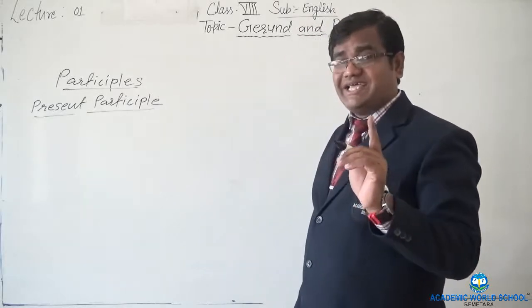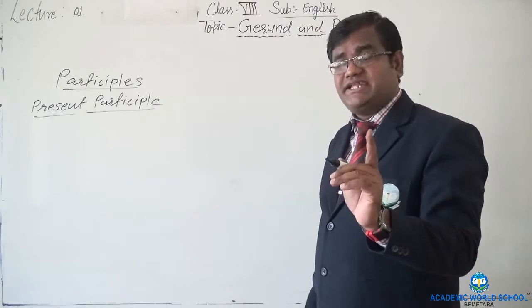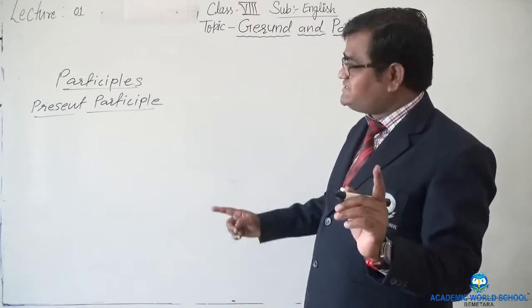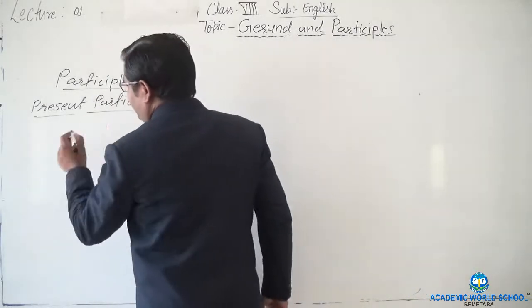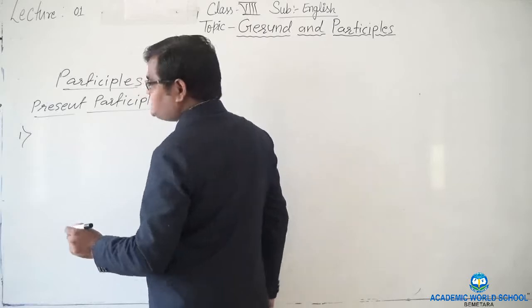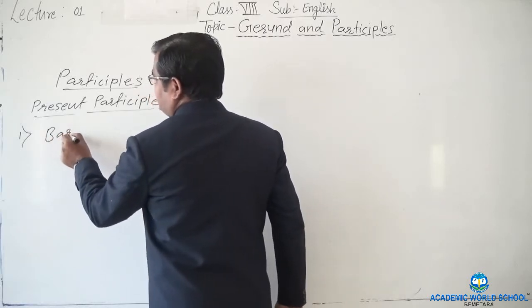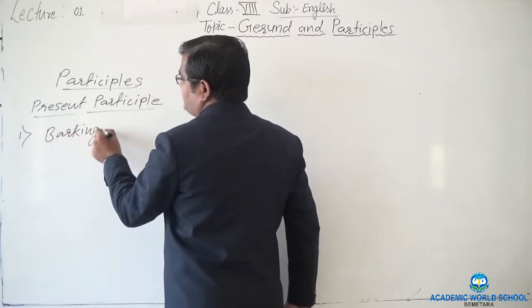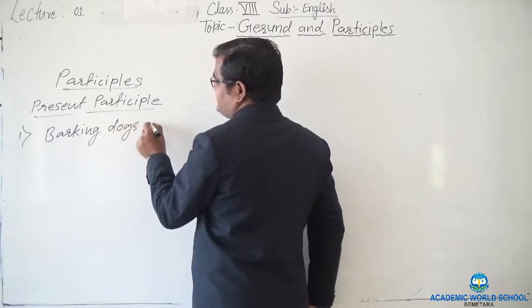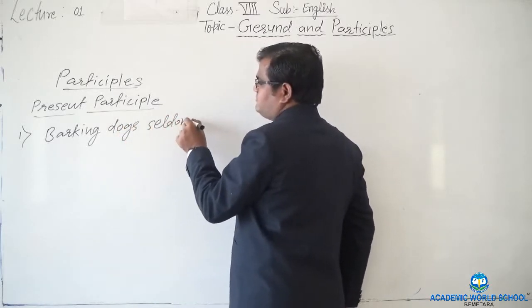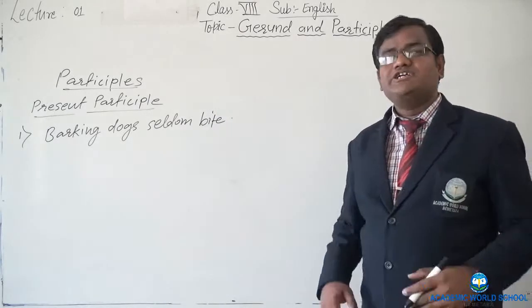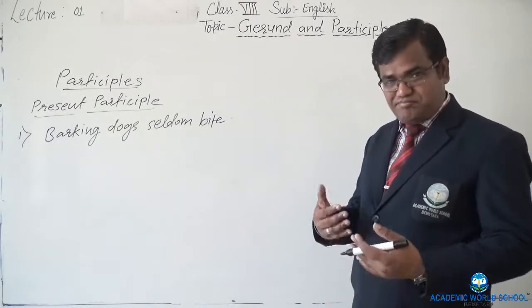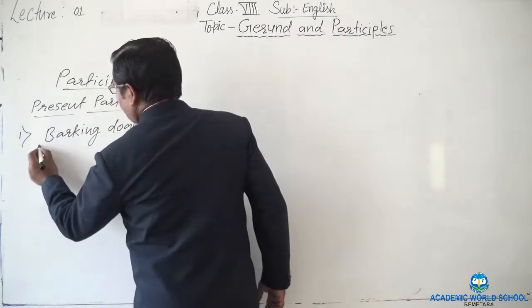I said it will be acting as an adjective in the sentence, in verb plus ing form. For example, if I write here a very popular example: barking dogs seldom bite. Now here bark is the verb,